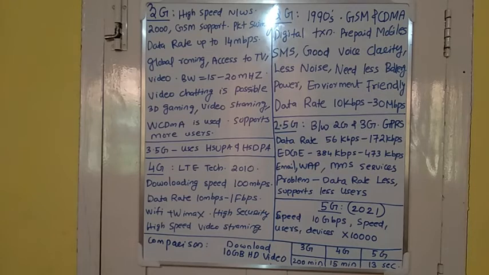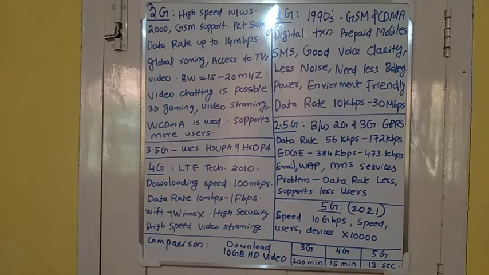If we compare this 5G with the previous 4G technology, the speed and the number of devices will be 10,000 times higher. Thus, we can say that 5G technology will affect humans in many ways.